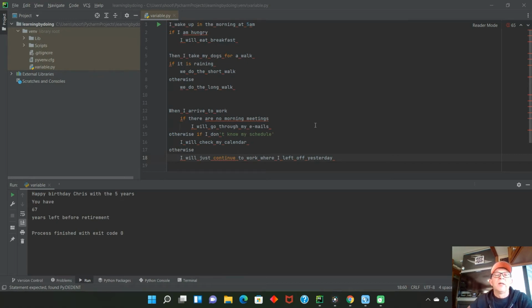The third example here is, when I arrive to work, if there are no morning meetings, I will go through my emails. Otherwise, if I don't know my schedule, I will check my calendar. Otherwise, I will just continue to work where I left off yesterday. So here we have again a true-false, and if it's false, then otherwise I will go to the next condition. Or I can say, if that's false as well, otherwise I will go to the next, and it can continue down until I get a true statement.